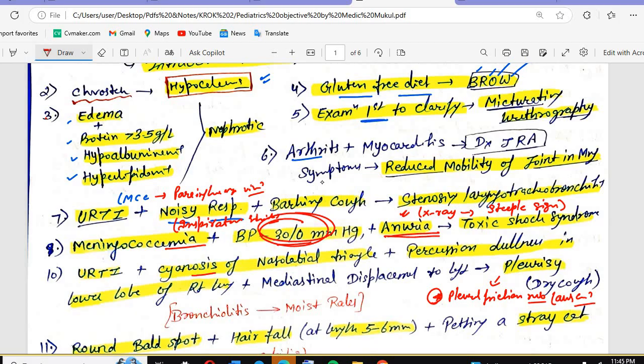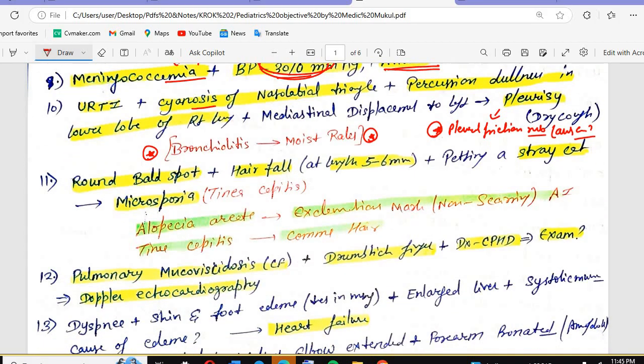There will be cyanosis because of the decreased oxygen supply, and you will see dullness on percussion. In bronchiolitis, you see the moist trails, that you have to also remember.